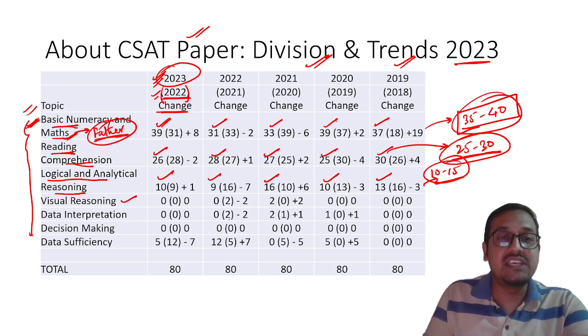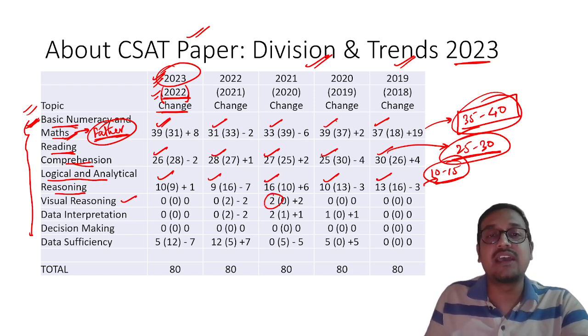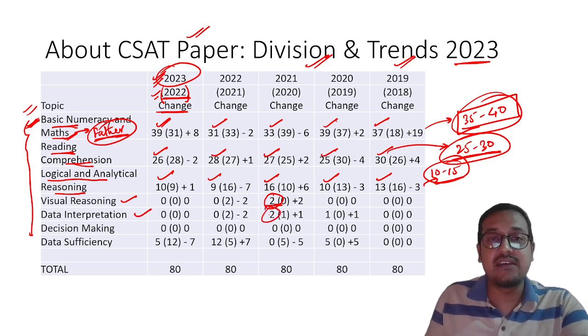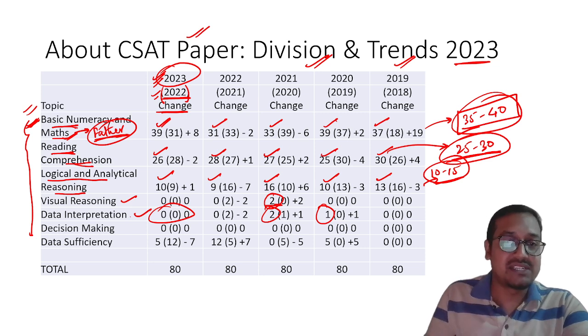Now visual reasoning, you see, has very rarely been asked. Understood? Data interpretation, definitely that is there, 2 and 1, and meagerly they have been asked.